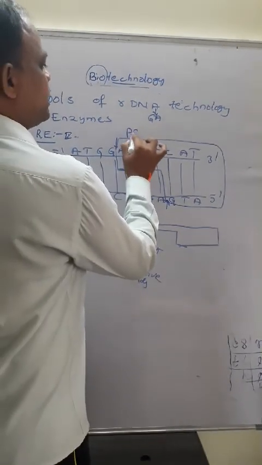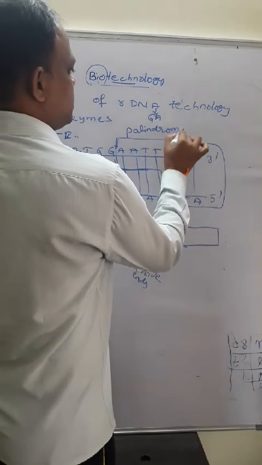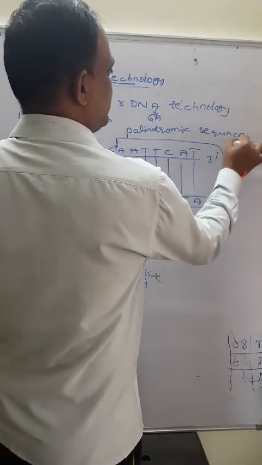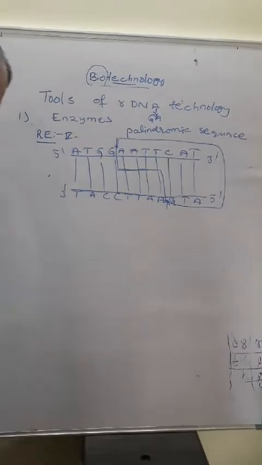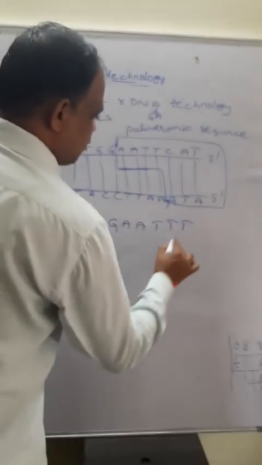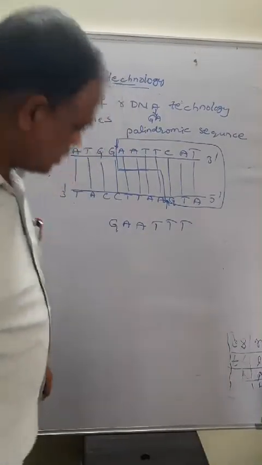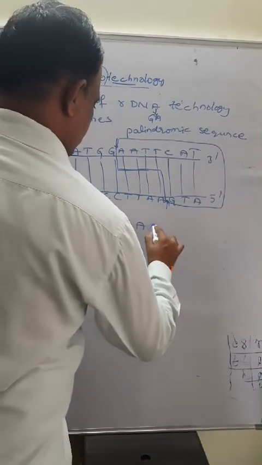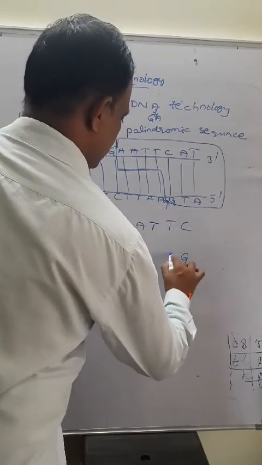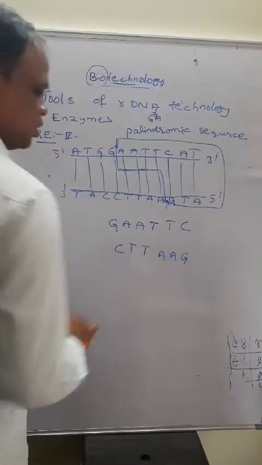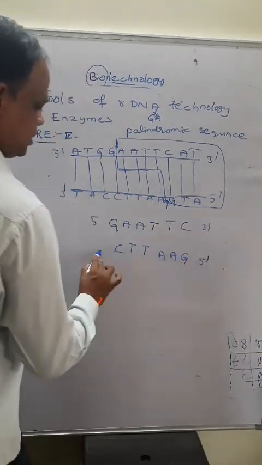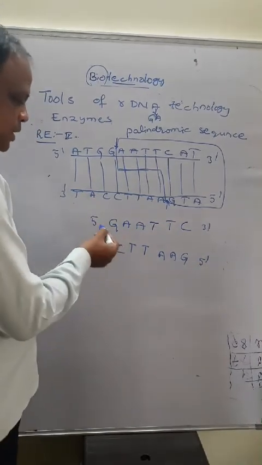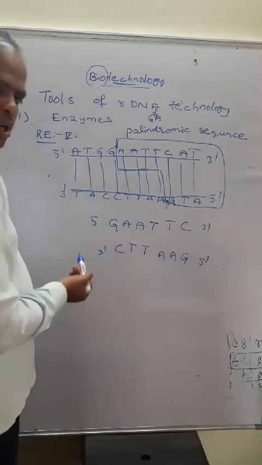Palindromic sequence means that in the nitrogen base pairs, when we read forward to backward or backward to forward, for example GAATTC, this is the 5 prime and this is the 3 prime end.